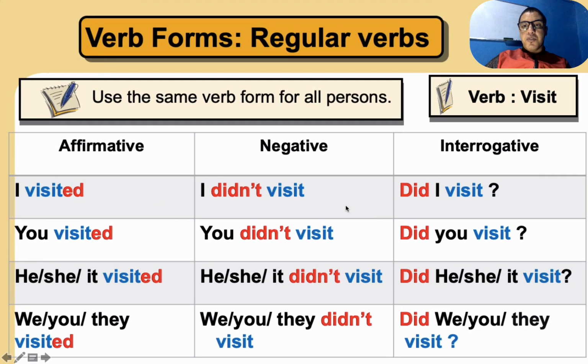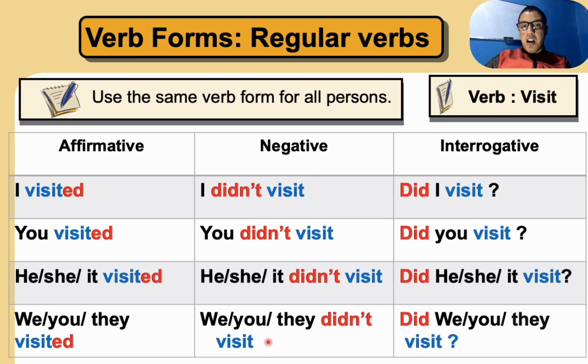Okay, now let's move to another verb, which is visit. The verb visit. In the affirmative of visit, we have I visited, you, he, she, it, we, you, they visited. So visit, original verb, present plus ed. Negative again: I didn't visit, you, he, she, it, we, you, they didn't visit.